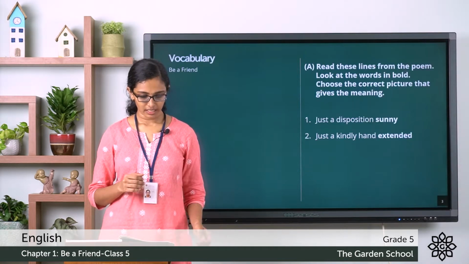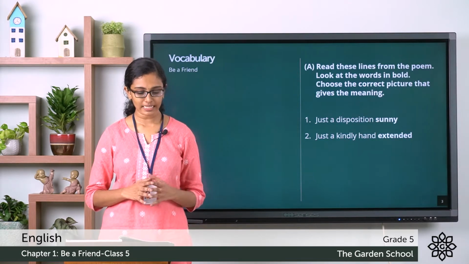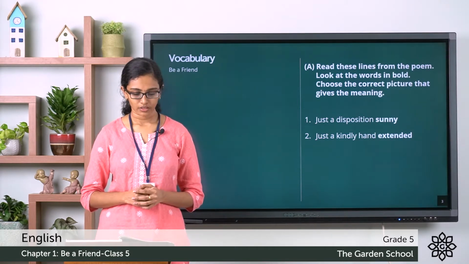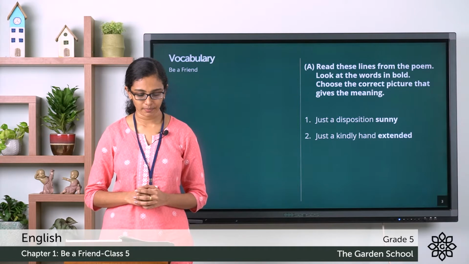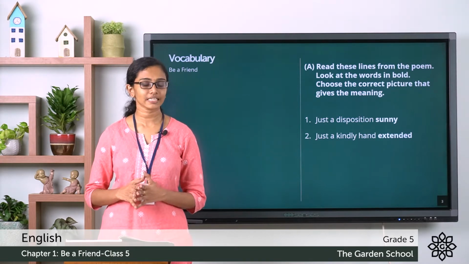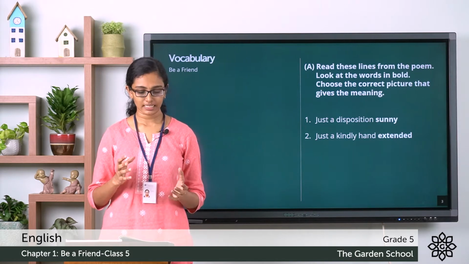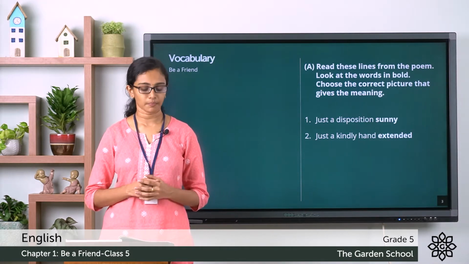Here, let me read out the question to you. Read these lines from the poem. Look at the words in bold. Choose the correct picture that gives the meaning. There are two questions given here. In the first question, a line is given, "just a disposition sunny", which is taken from the poem.